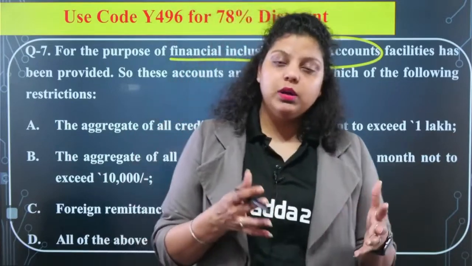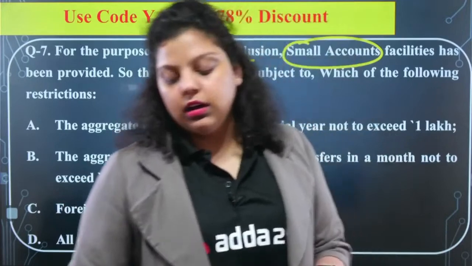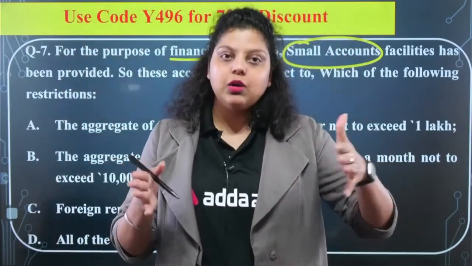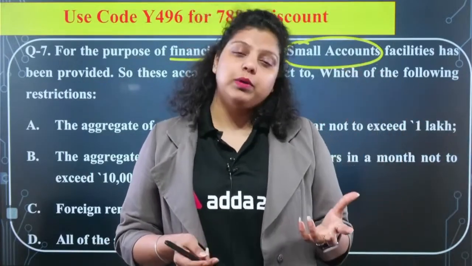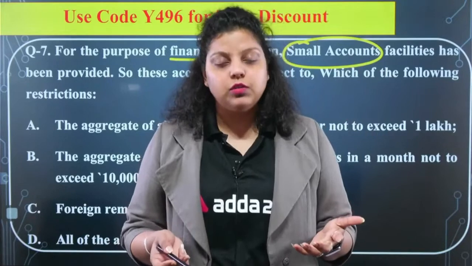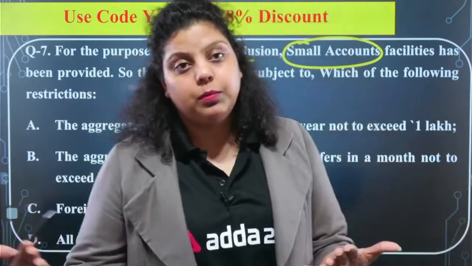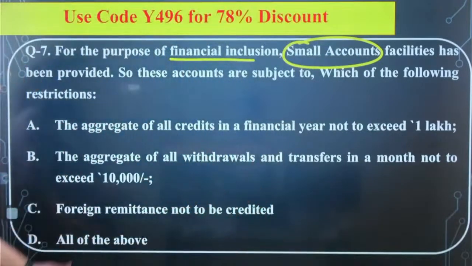The loan amount, the deposit amount, everything has certain limited guidelines as per the RBI in case of a small account. The small account has been provided for the disadvantaged population of our country, for the weaker section who are not able to maintain the minimum deposit as per the bank's guidelines. So that is the small account, right? So small account facilities have been provided for financial inclusion.